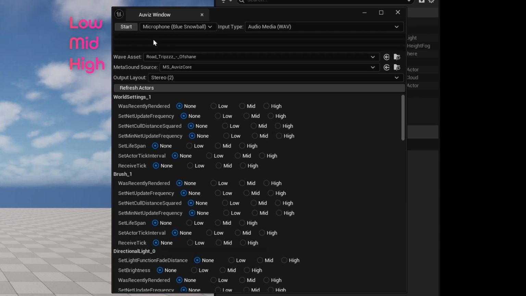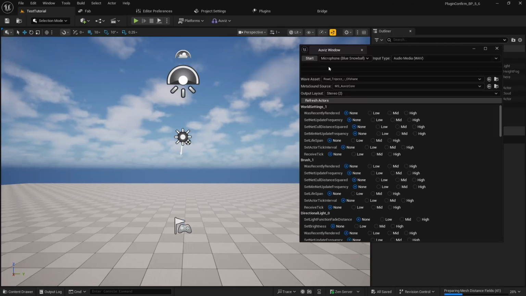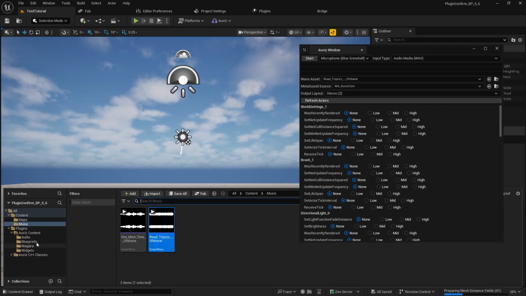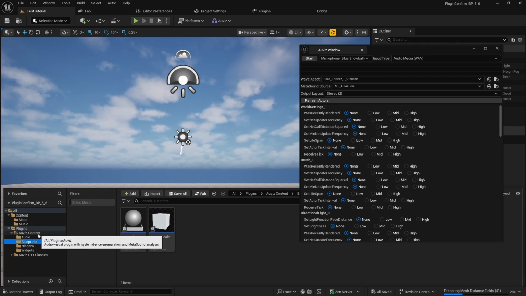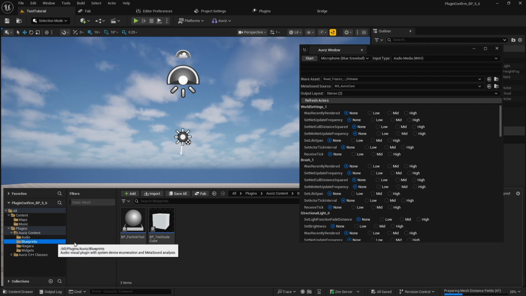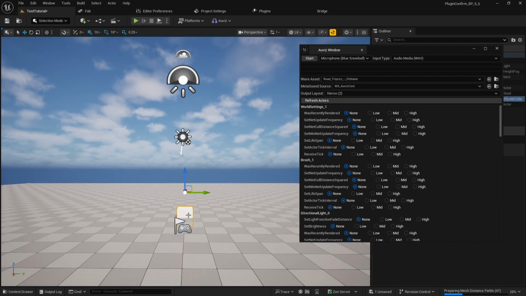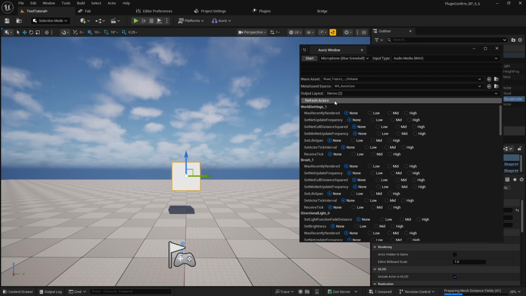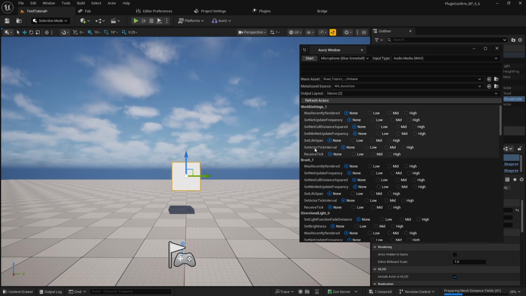The first one is low, the second one is mid, the third one is high. What we want to do is pass these values to the blueprint function. I already prepared some blueprints in the plugins folder, Auviz content, and the blueprint. This one is very clear about what's going on inside. I'm going to drop it into the level, and then you need to refresh actor so that the system can find this blueprint because it's in a level.